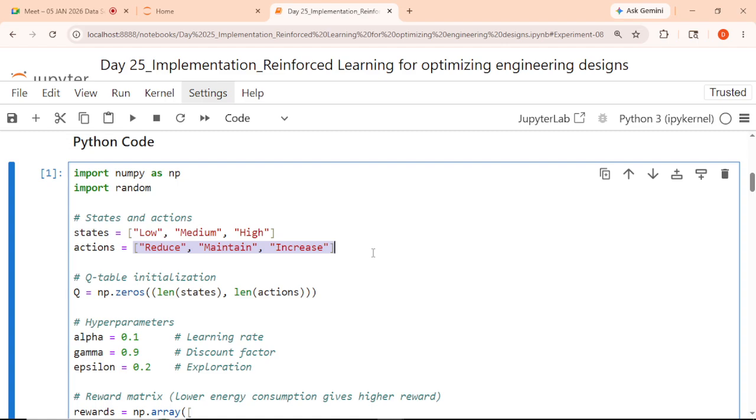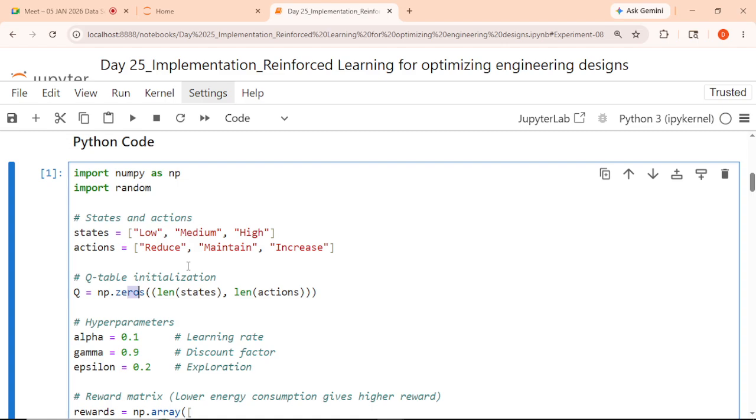In order to initialize the Q table, how are we initializing it? np.zeros. What is the function of np.zeros? Yes, it gives zeros. It will create a table with all zeros, whose dimensions are the length of actions and the length of states. Whatever actions and states we have defined, it will create a matrix of 3 by 3. Is it okay? Yes, sir. A 3 by 3 zero matrix, correct?